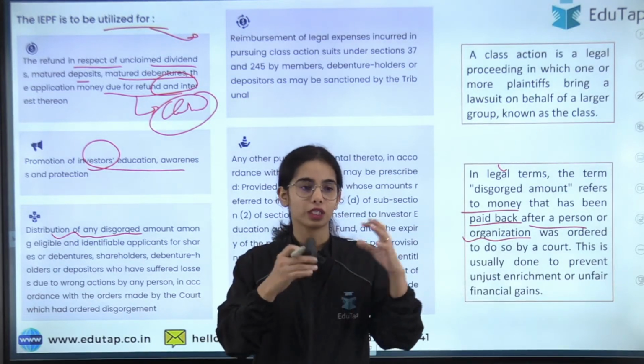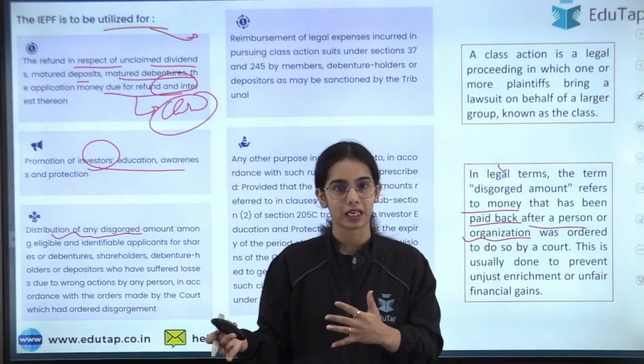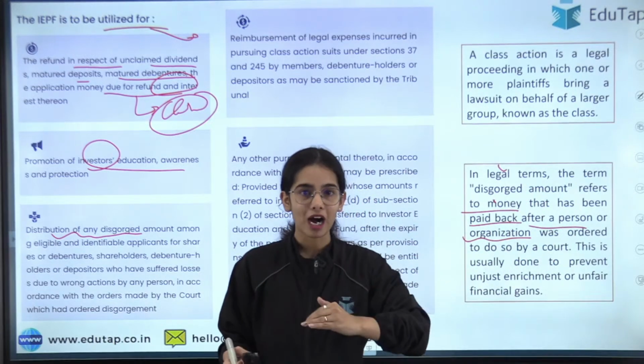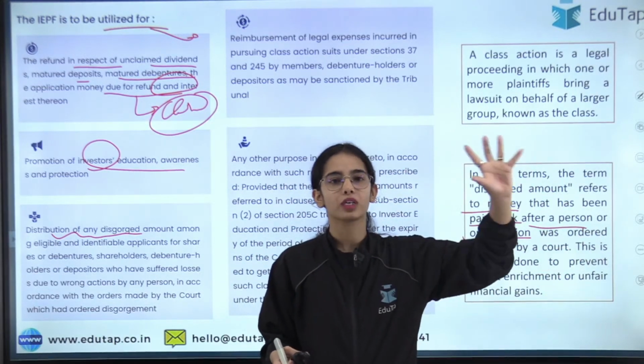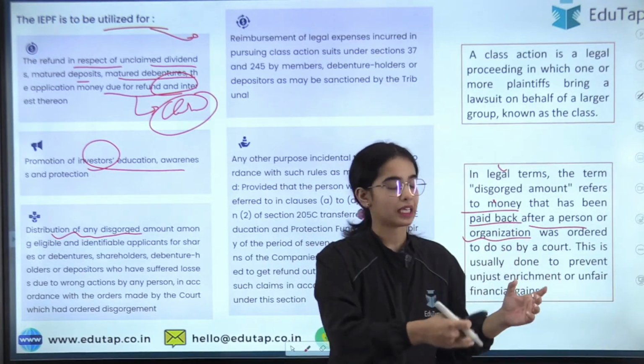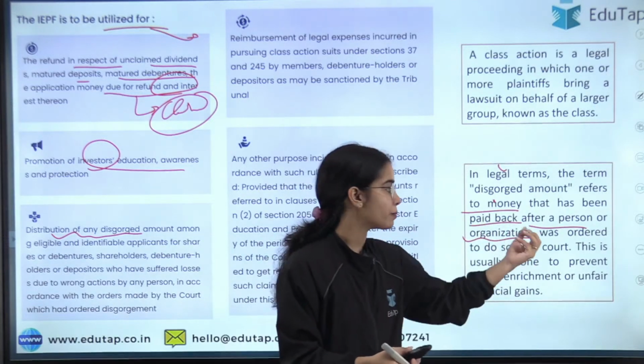So now in the court the case happened and it was recognized that extra money was taken. So this becomes the disgorged amount that is taken back from the cheater or from the illegal holder of the money.